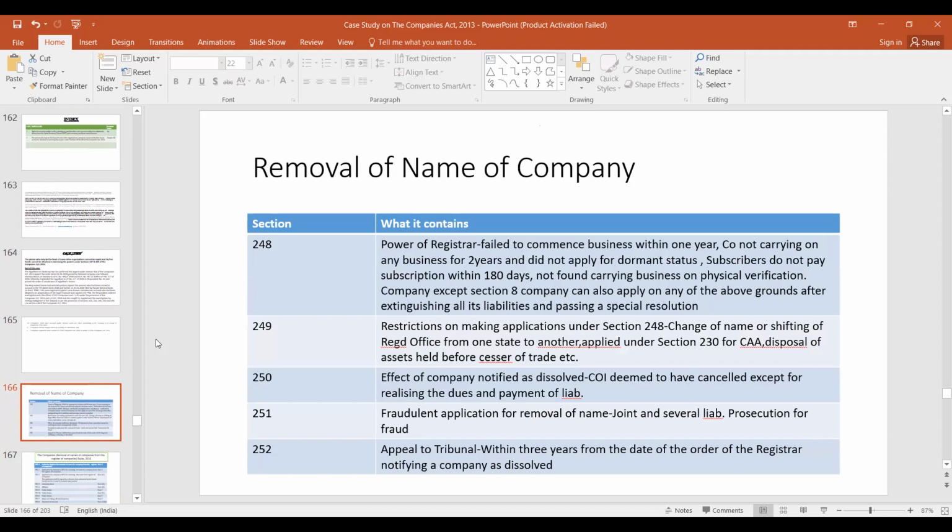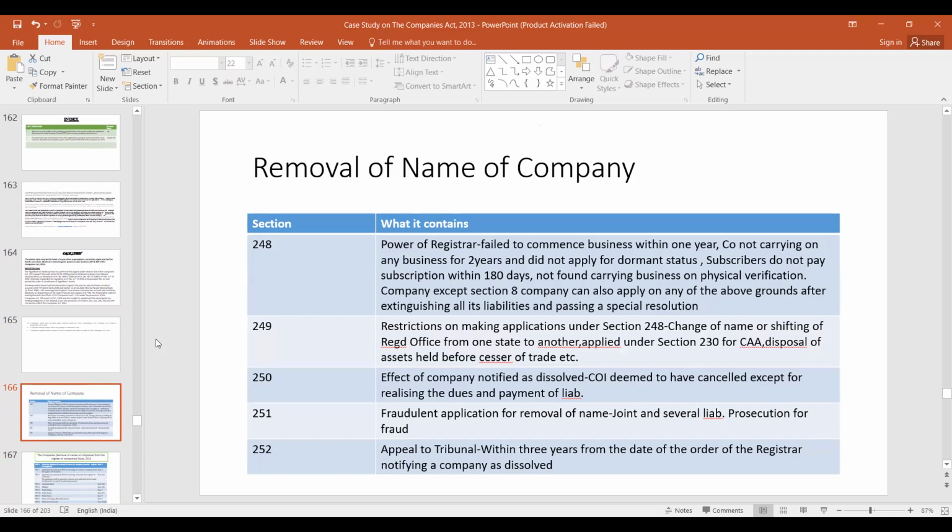Then what are the situations in which the name of the company may be removed? Section 248, power of registrar: failed to commence business, cannot carry on business for 2 years and did not apply for dormant status. So if you are a company which is not carrying on business for 2 years, then you have to apply for dormant status. If you do not apply, then your name may be removed after issue of notice.